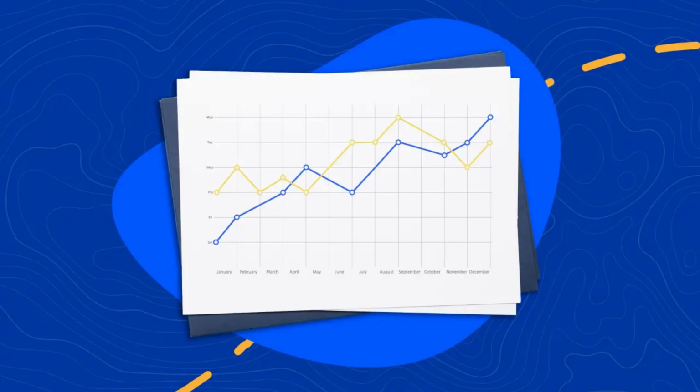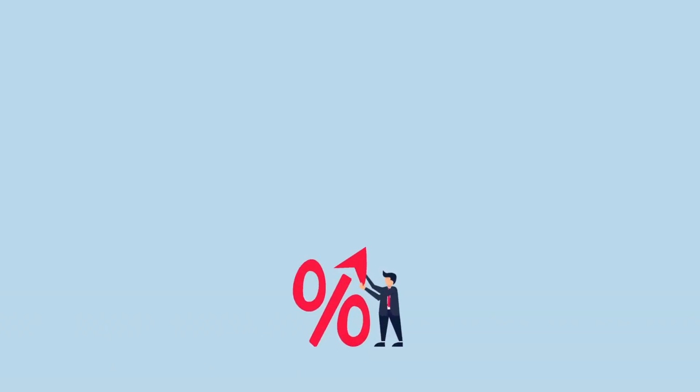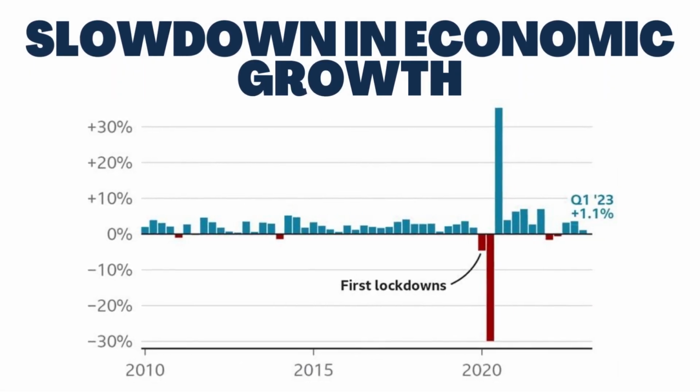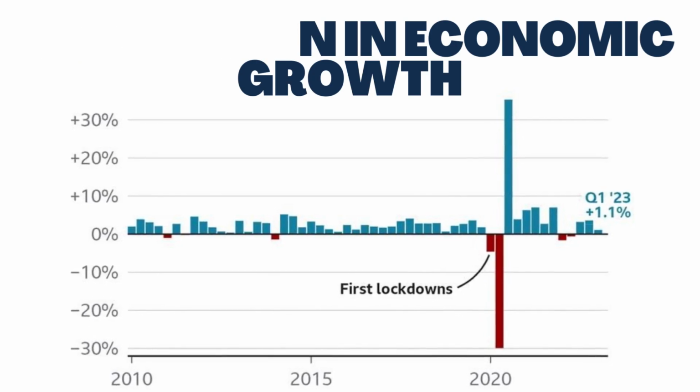In addition, a US debt crisis would likely lead to higher interest rates. This is because investors would demand a higher return on their investments in order to compensate for the risk of a US default. Higher interest rates would make it more expensive for businesses to borrow money, and it could lead to a slowdown in economic growth.